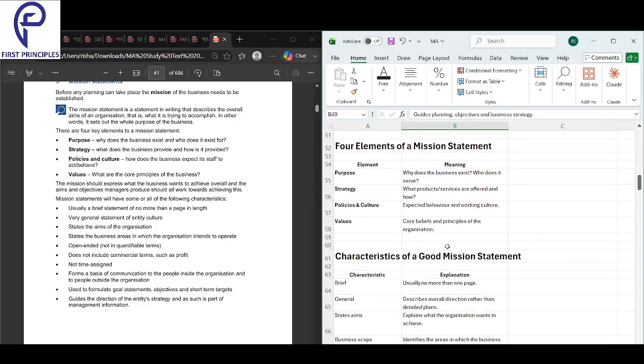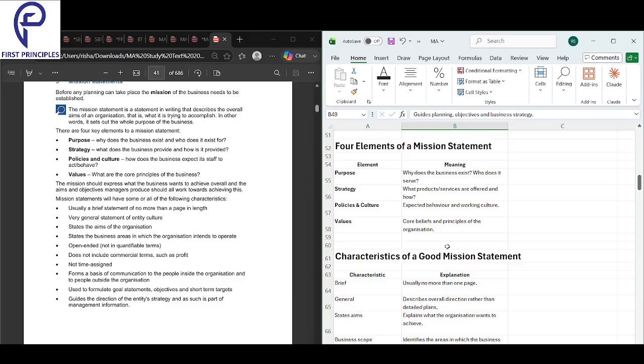Next, we'll look into the four elements of mission statement. Firstly, purpose, who we serve and why we exist. The purpose tells who we serve as a business and why we exist. Strategy, what we sell and how we do it. Strategy is what we sell and how we do it.